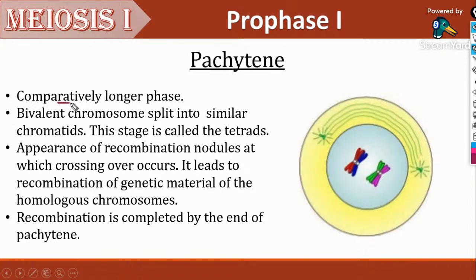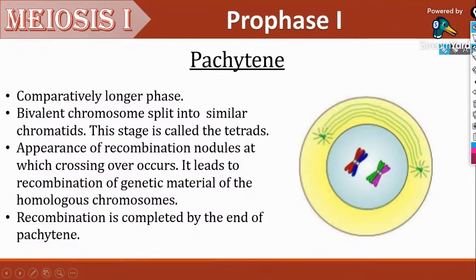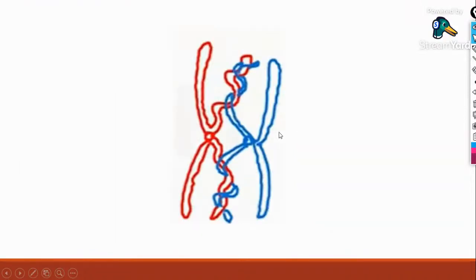So pachytene is comparatively a longer phase. The bivalent chromosome splits into sister chromatids. This stage is called the tetrad stage. Appearance of recombination nodules, at which crossing over occurs, leads to recombination of genetic material of the homologous chromosomes. Recombination is completed at the end of pachytene. These are the points that we are going to cover now in this slide. You can see how these chromosomes are overlapping each other, like a double helical structure of DNA.